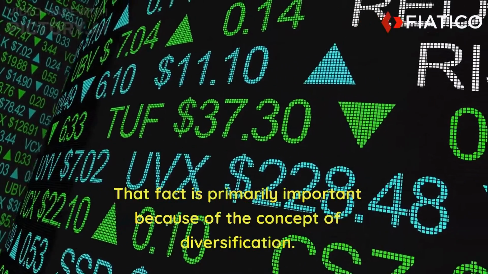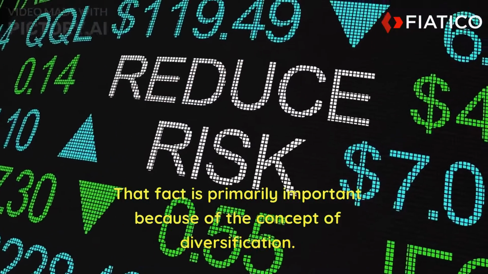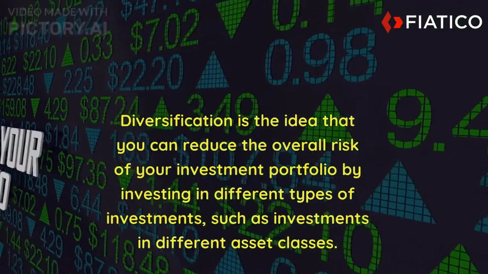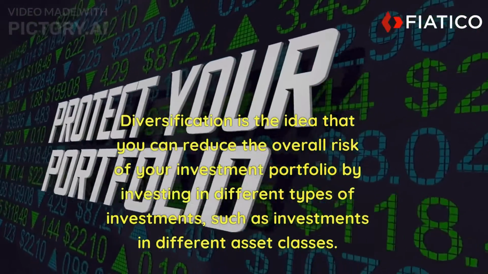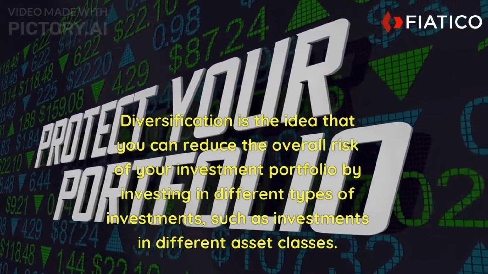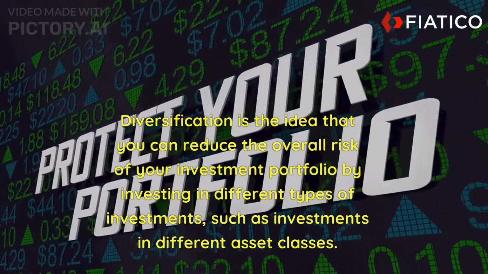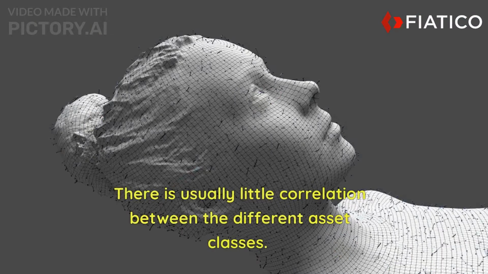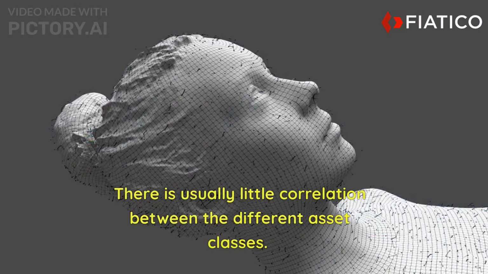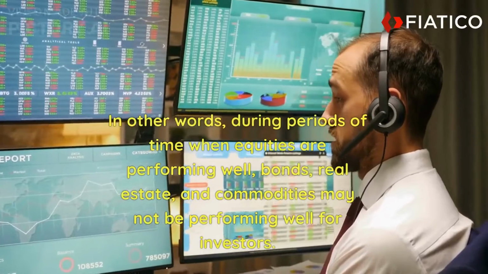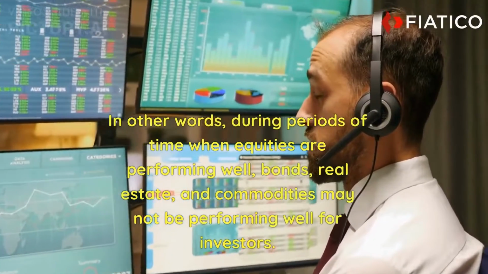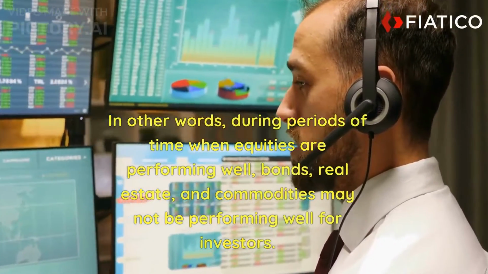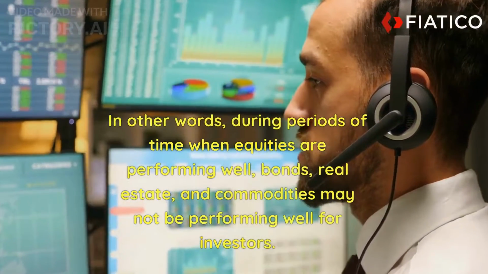That fact is primarily important because of the concept of diversification. Diversification is the idea that you can reduce the overall risk of your investment portfolio by investing in different types of investments, such as investments in different asset classes. There is usually little correlation between the different asset classes. In other words, during periods of time when equities are performing well, bonds, real estate, and commodities may not be performing well for investors.